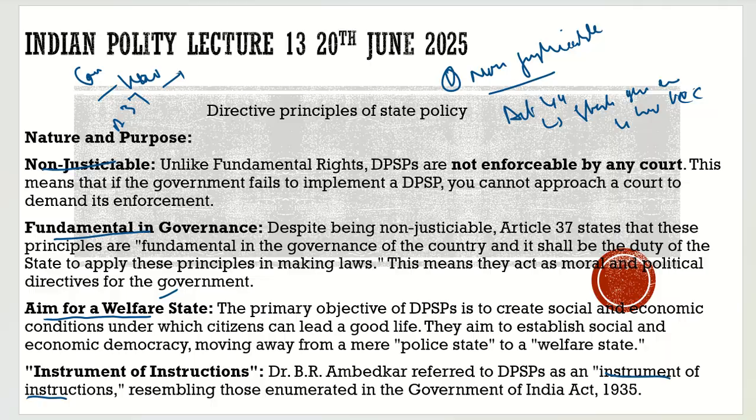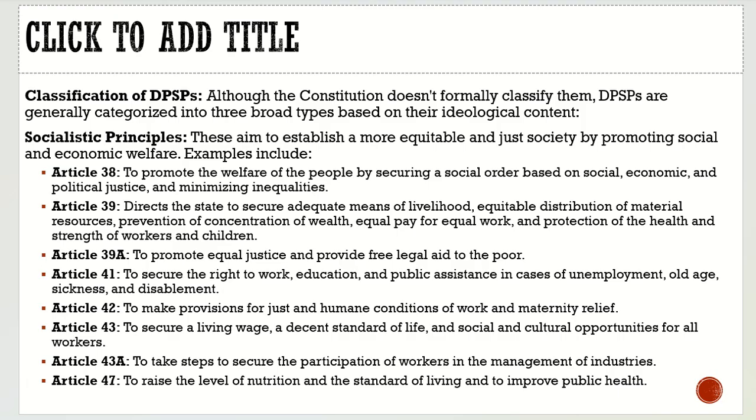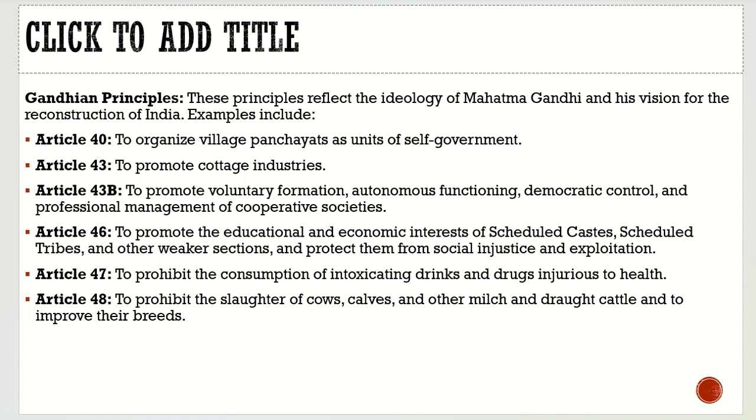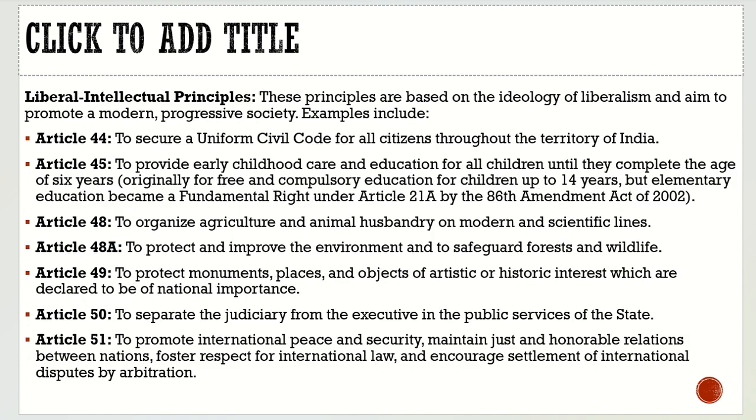Now let's have a look at the articles. What are the socialistic principles? Article 38 comes socialist, 39, 39A, 41, 42, 43, 43A, 47. What are the Gandhian? 40, 43, 43B, 46, 47, and 48. And what are the liberal? 44, 45, 48, 49, 50, 51. So these are the articles which are divided in this way.